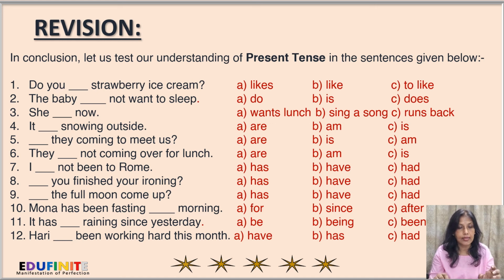Next, I dash not been to Rome. Options has, have, or had. Dash you finished your ironing? Options has, have, had. Next, dash the full moon come up? Has, have, or had. Next, Mona has been fasting dash morning. For, since, after. It has dash raining since yesterday. Be, being, been. Hurry dash been working hard this month. Have, has or had.